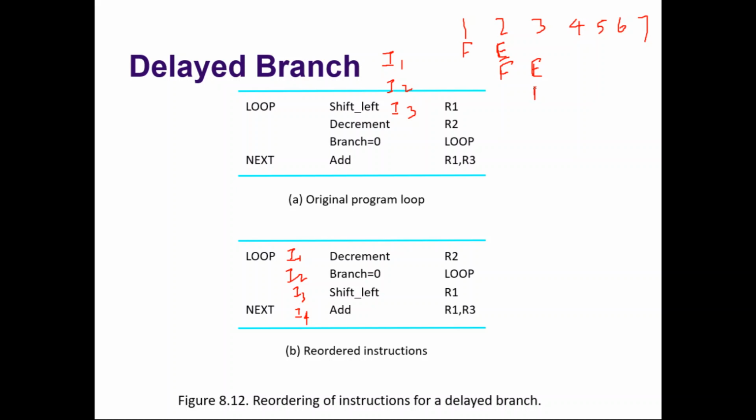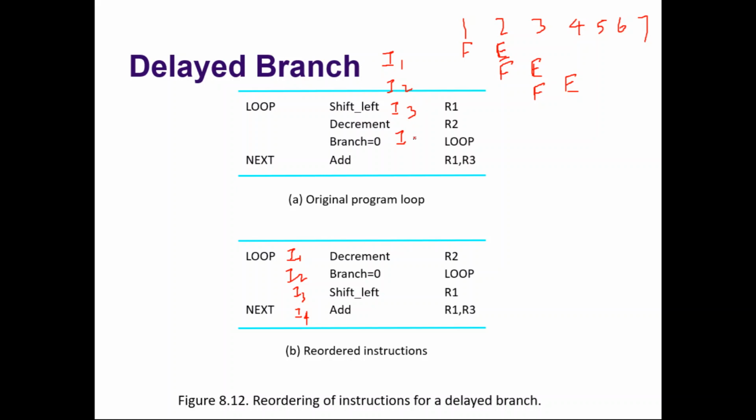So it is fetched by the end of the third clock cycle. We know that the branch should be taken, but the third instruction will also execute. We are not wasting this clock cycle. It is useful because every time the shift should happen. Now the branch is taken, so the fourth instruction will not come here. Are you getting? Because at the end of the third itself we know that the next instruction to be fetched is instruction 1, but we allow instruction 3 to happen as it has already been fetched, and it is not going to waste anything.